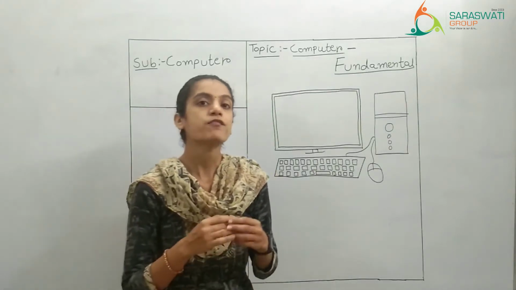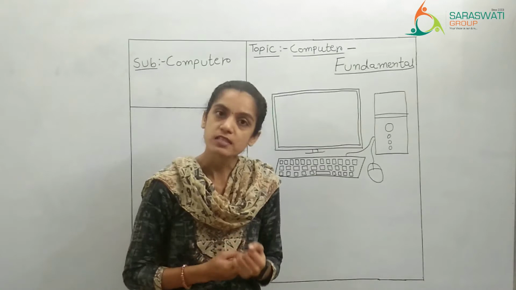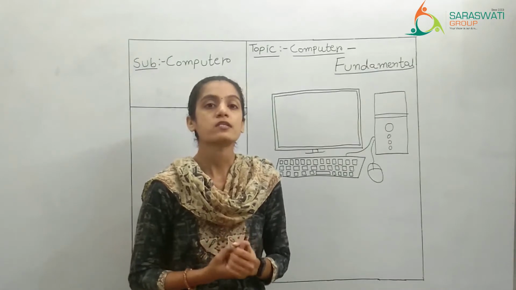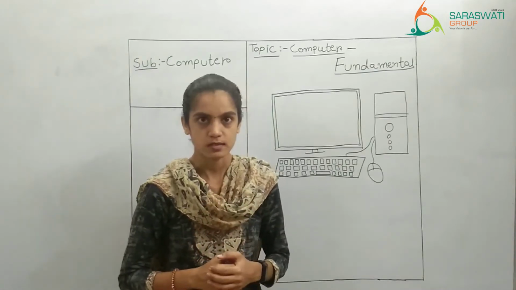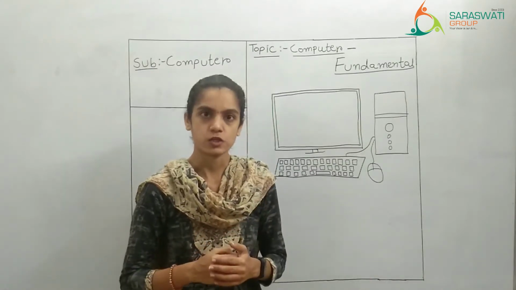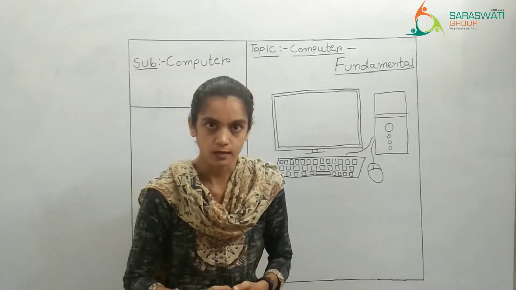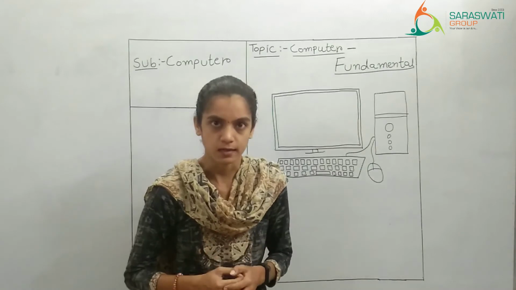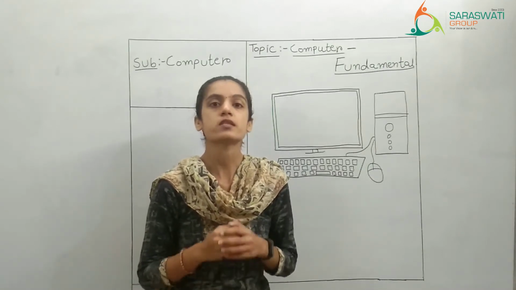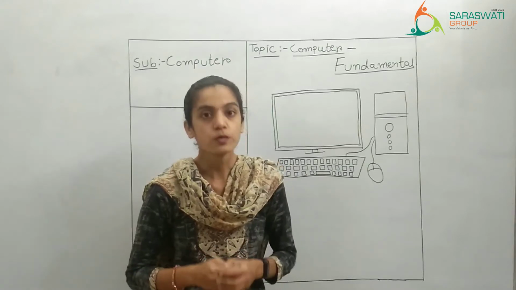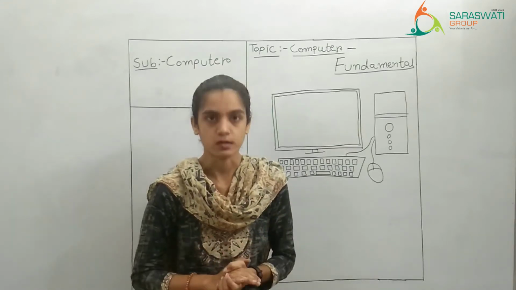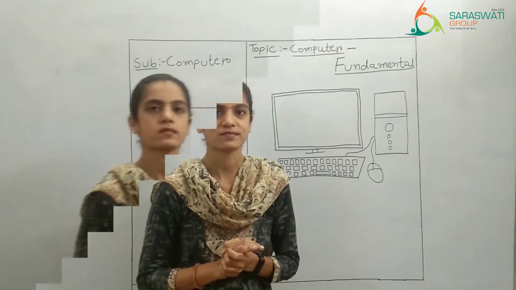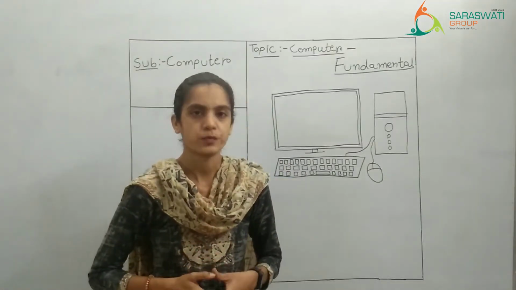Then the calculator was invented. They started doing calculation in the calculator, but the calculator had certain limitations. So to overcome those limitations, a new invention was made and it is considered the best invention of mankind. The name of that invention is computer. The computer can do various types of work. What type of work can computer do? Let us see. Now, what is computer?